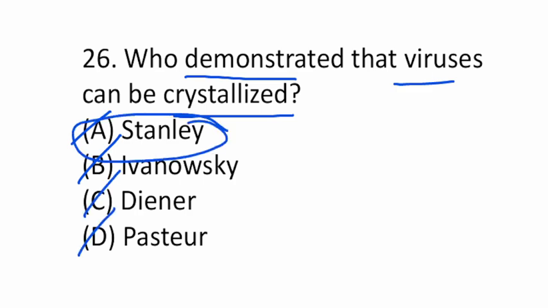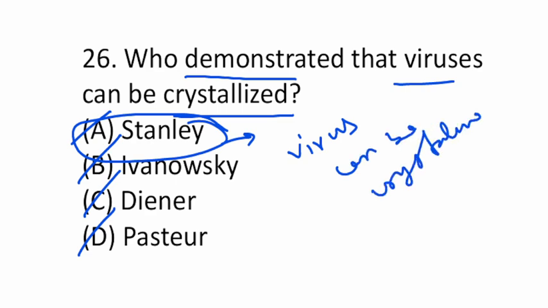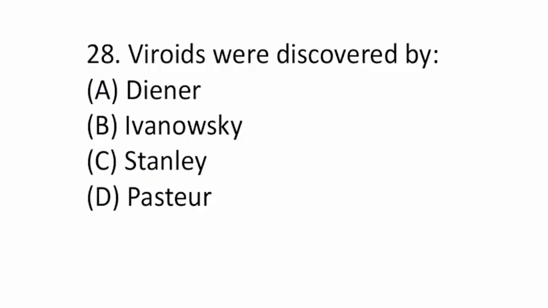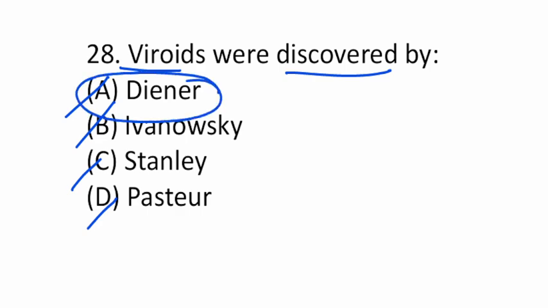Stanley was the one that showed virus can be crystallized. Bacteriophage infects plants, animals, bacteria or fungi. So bacteriophage basically infects bacteria. So option C is correct. Viroids were discovered by Diener, Iwanowsky, Stanley or Pasteur. The viroid was discovered by Diener.